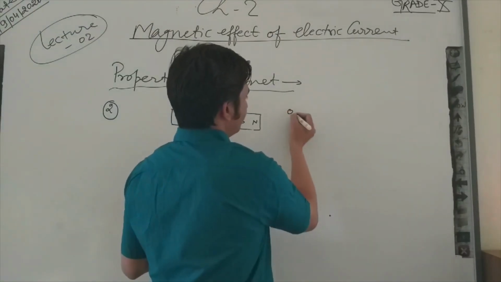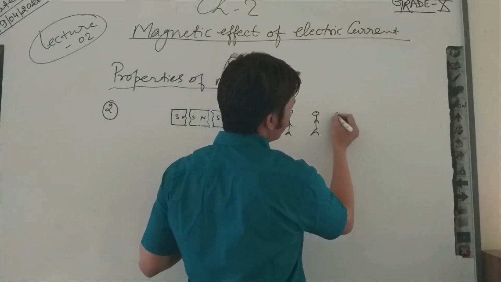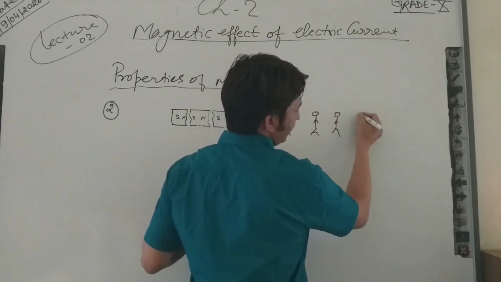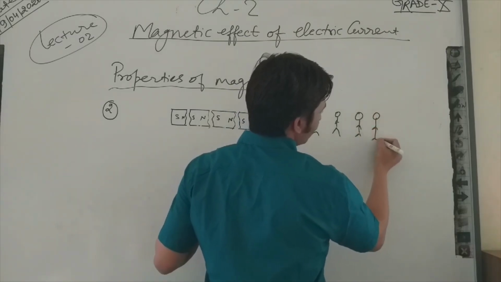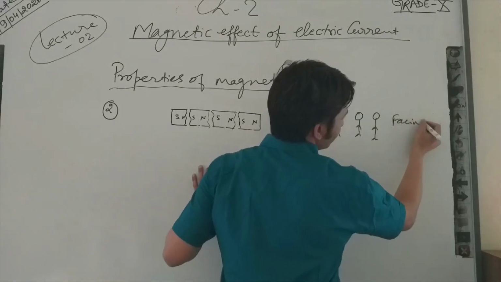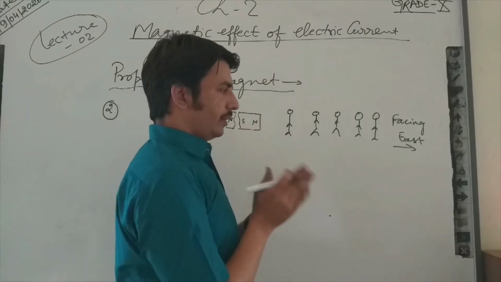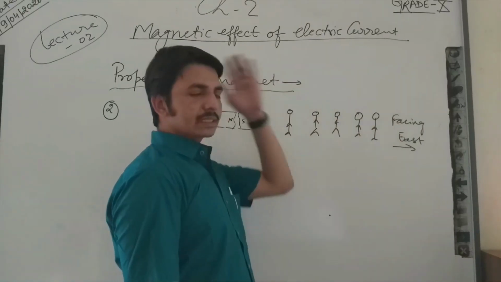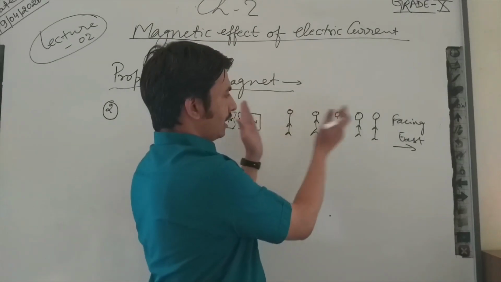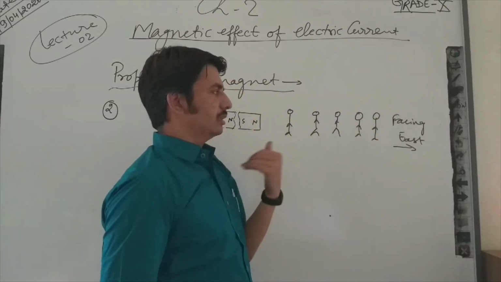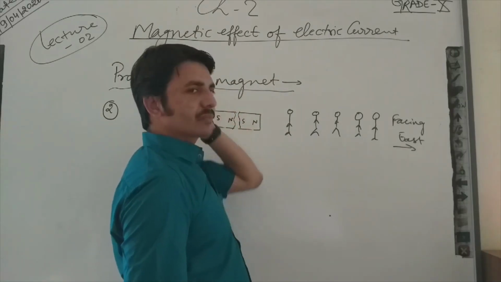Like that, if there are 5 students standing in a queue, facing east. You can see they are facing east. So if I am standing in this queue, my face is in the east direction and my back is in the south direction. So this face, if we consider it, is the north end, and the back of the person will be the south end.